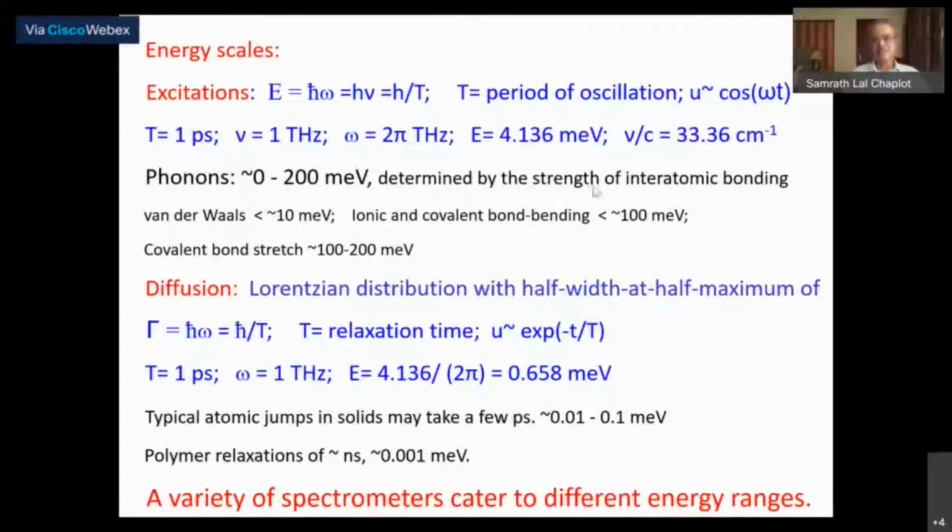Expressed in terms of centimeter inverse units, which are more common with the optical experiments like Raman scattering, essentially all you do is divide the frequency by the velocity of light, and so this corresponds to 33 centimeter inverse. So these are the conversions amongst the different units.